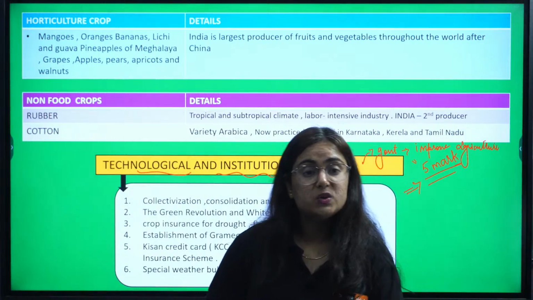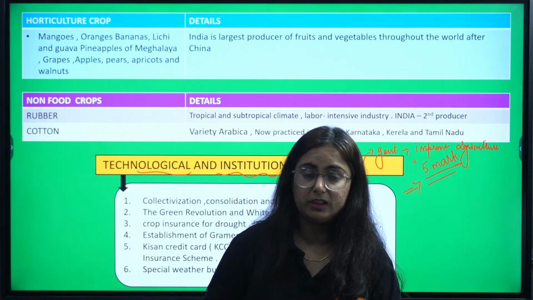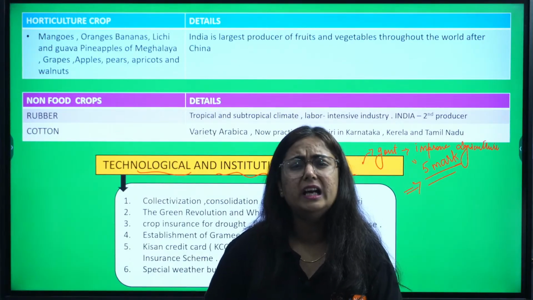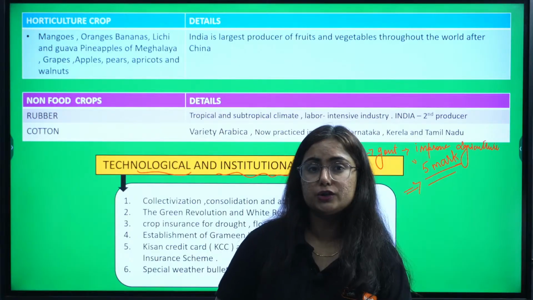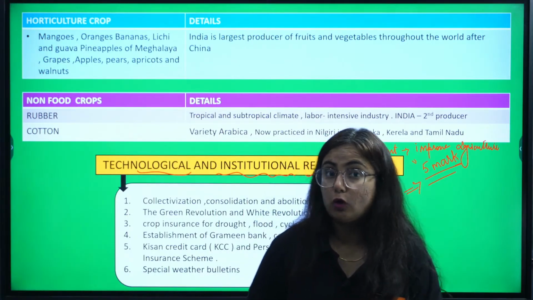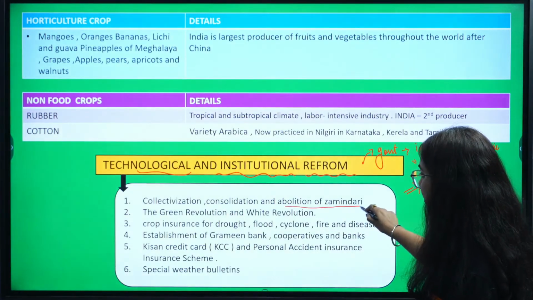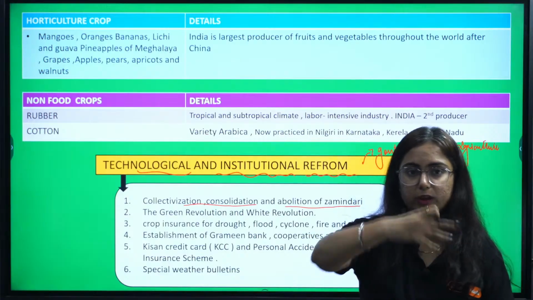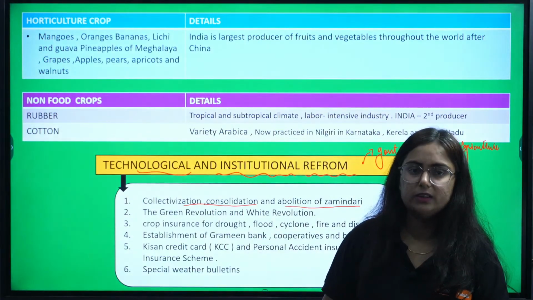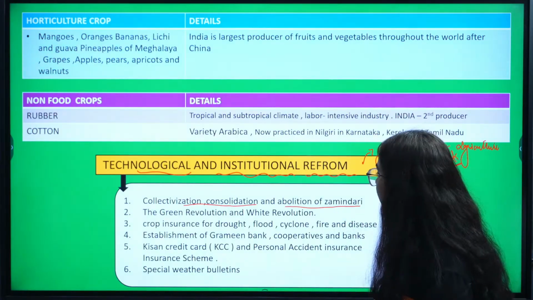Lands were collectivized by the zamindari system that existed in Indian society for a long time, particularly enhanced during the Britishers' period, right? So to solve that problem, we need abolition of the zamindari system, collectivization and consolidation of land resources, like dividing land equally among others. However, it could not be fully possible, but steps were taken for it.